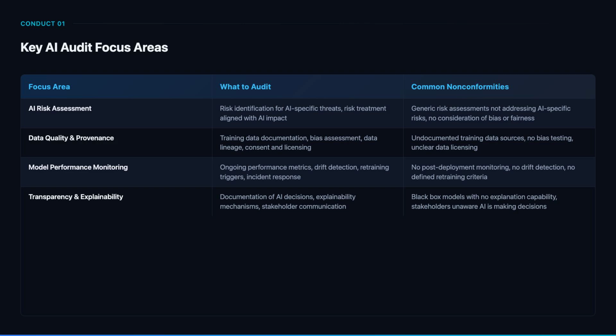Transparency and explainability are core requirements of ISO 42001. Verify that the organization can explain how AI systems reach decisions to appropriate stakeholders, that documentation describes model logic at a level suitable for its audience, and that affected parties know when AI is involved in decisions about them. Black box models with zero explainability in high-impact scenarios are a clear nonconformity.